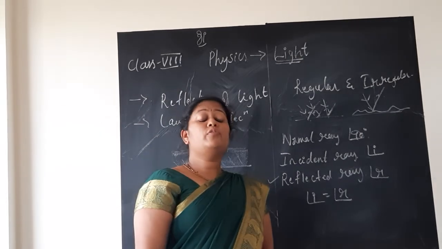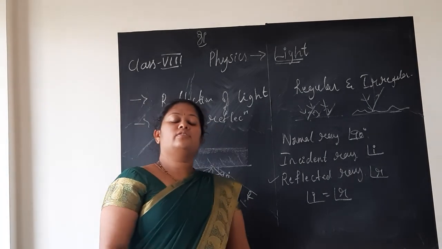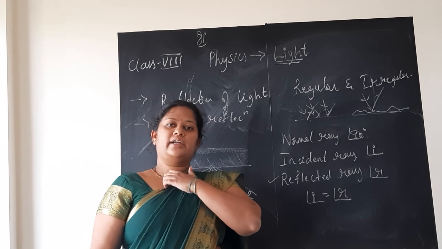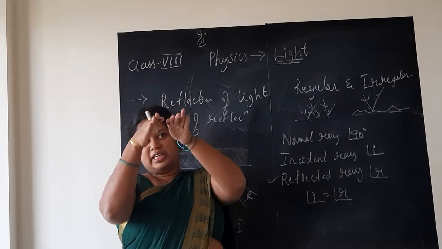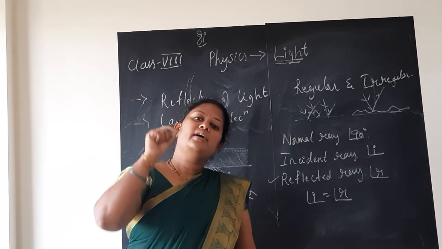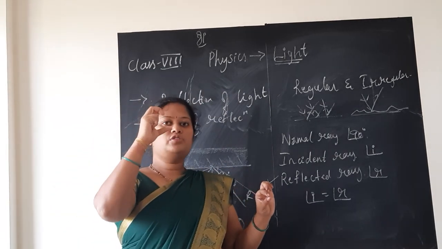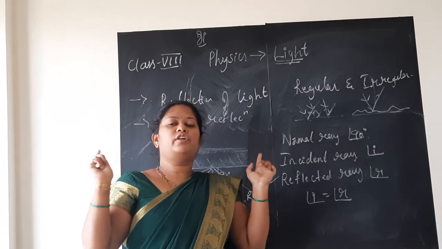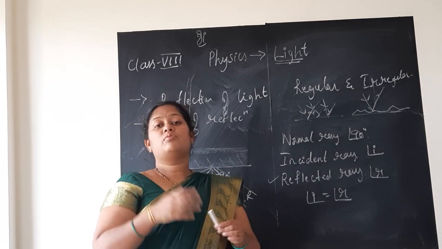Today, I said one more point before we wind up. What was that? How to prepare the kaleidoscope? Just go through your textbook. What is a kaleidoscope? You might have seen the kaleidoscope already. To prepare that, what you need is 3 rectangular shaped mirrors, which you place, one as the base and the other 2 like this, in the form of a triangle. You make a small hole and place some pieces of maybe glass bangles inside, and if you watch through the hole, every time you change the position you see different, beautiful patterns formed by the small pieces of glass. This is how you can see the pattern.